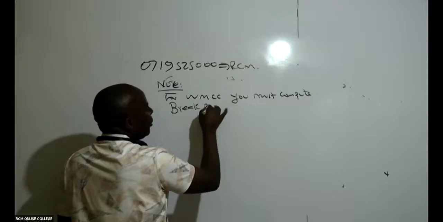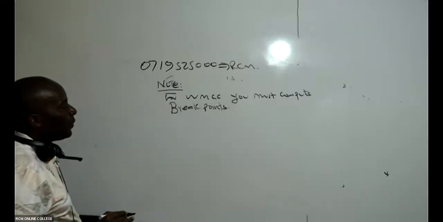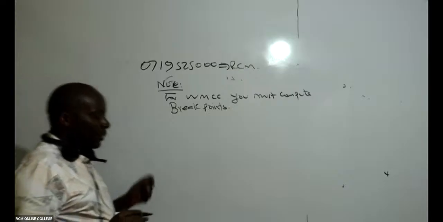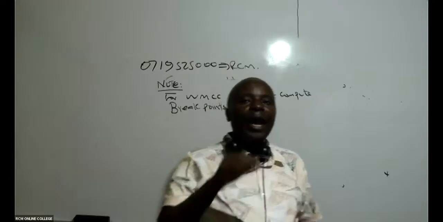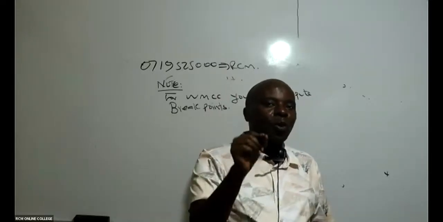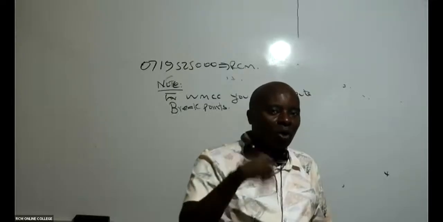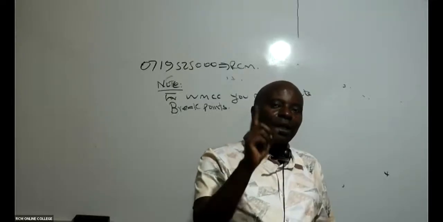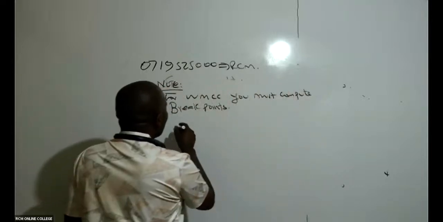You must compute breakpoints. If you remember very well, a breakpoint is that exact point where the cost of capital changes. For example, your cost has been 12.